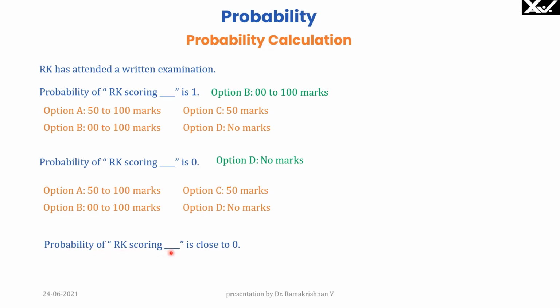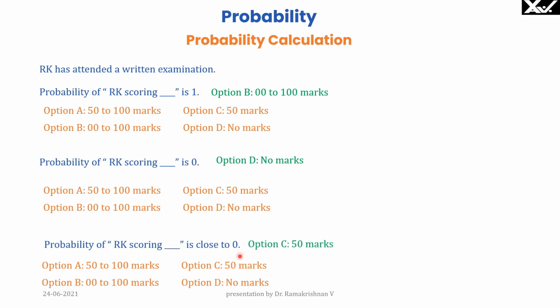Probability of RK scoring dash is close to 0, not exactly 0. So we will see. I can score even 50.5, or 50.6, like that. Then the probability of scoring any one mark between 0 to 100 is 1 by almost infinity, therefore close to 0. So 1 mark indicated is 50 marks here. Therefore, the probability of my scoring 50 marks is 1 by infinity, close to 0. So option C, 50 marks. Please note, the probability of getting no marks is 0 here because I have attended the examination.